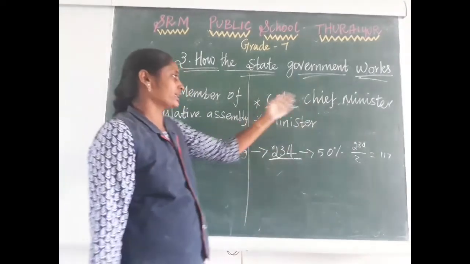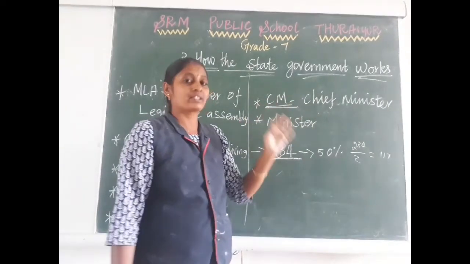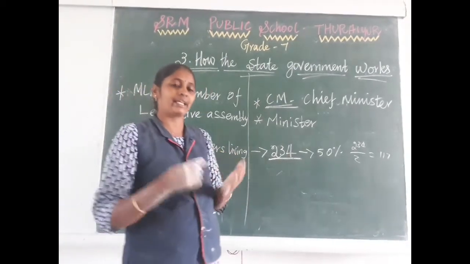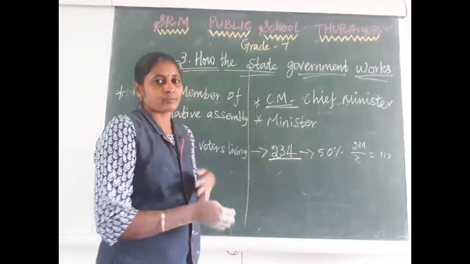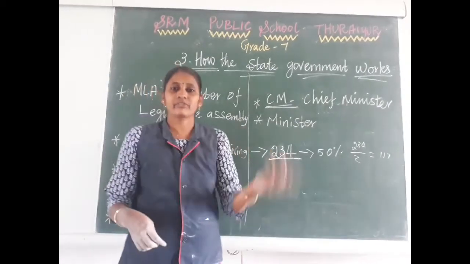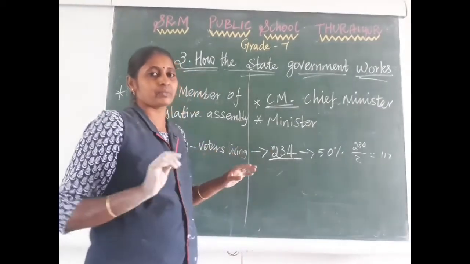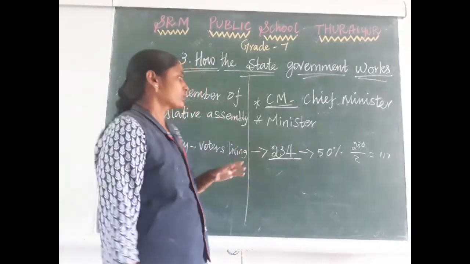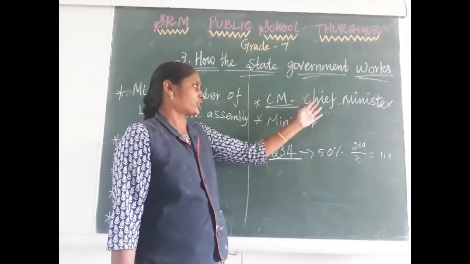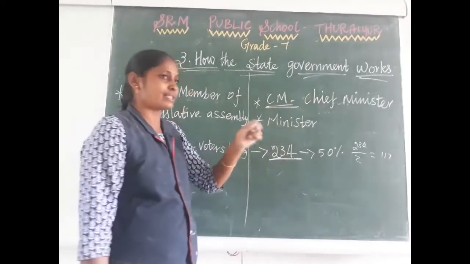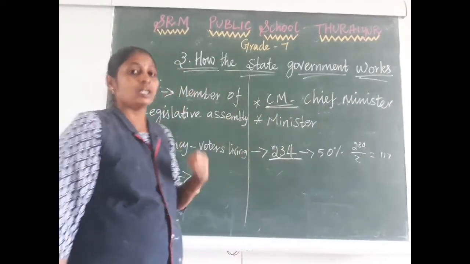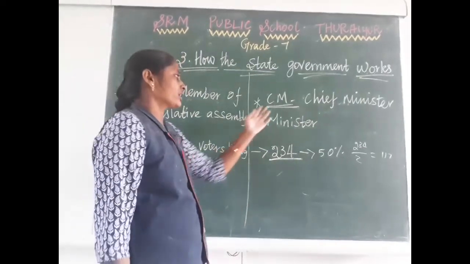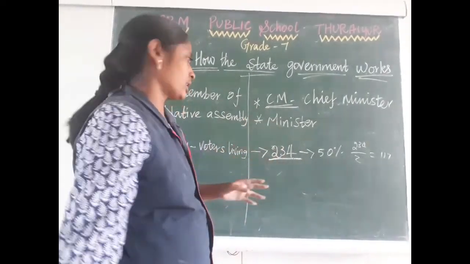He alone has the right to select the other ministers. In Tamil Nadu we have various departments like the health department, finance department, agriculture department, fisheries department. For each and every department we have ministers. Those ministers are appointed by the chief minister. He selects them from his own political party or from his coalition. Then they are involved in debate.